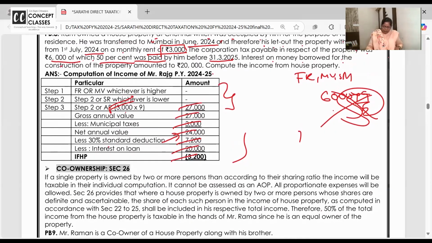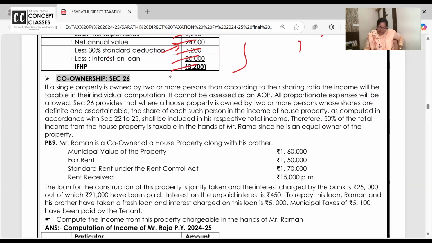I'll read it for all of you. Raman is a co-owner of the property with his brother. Municipal value is given, fair rent is given, standard rent is given for the whole property. Rent received is given.